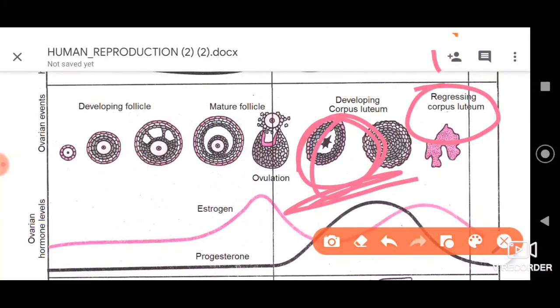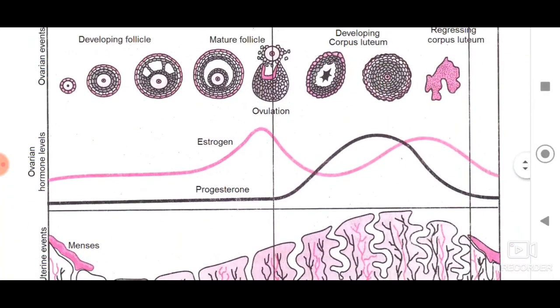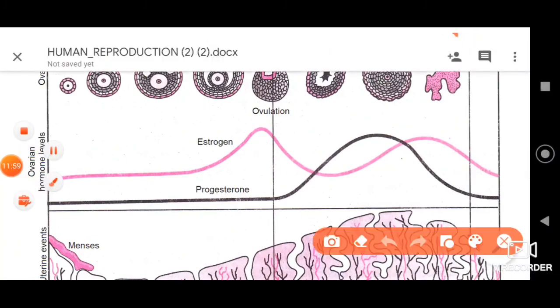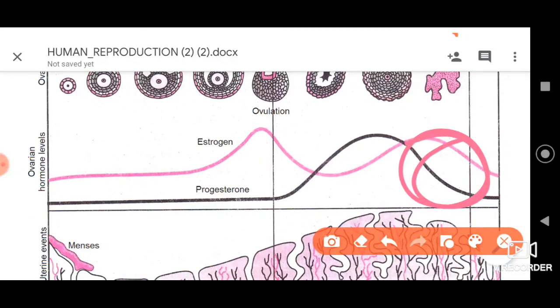Further, dear friends, when the corpus albicans is formed, there is no production of progesterone at all. As you can observe here, progesterone levels start to decrease in this region, that is after the 23rd day.